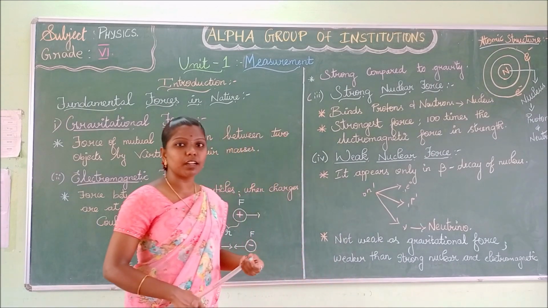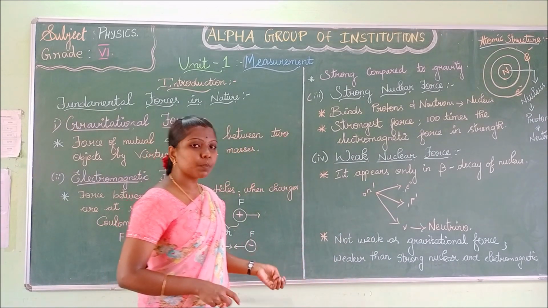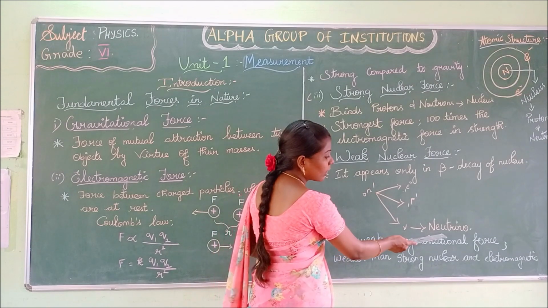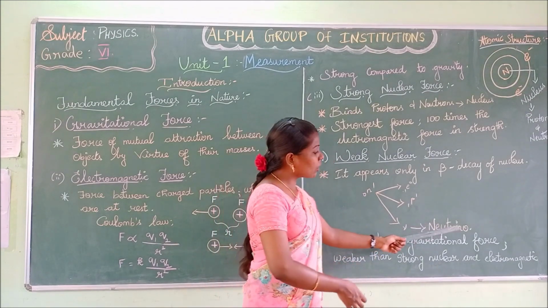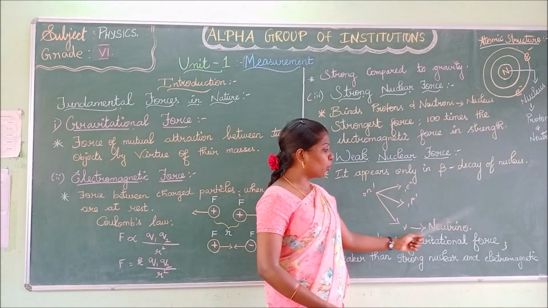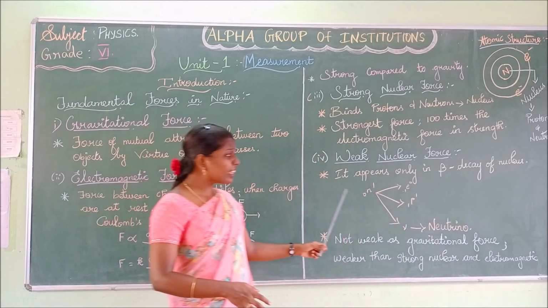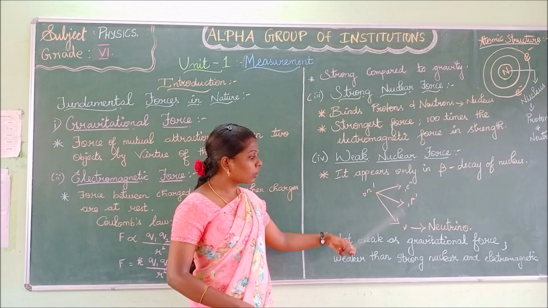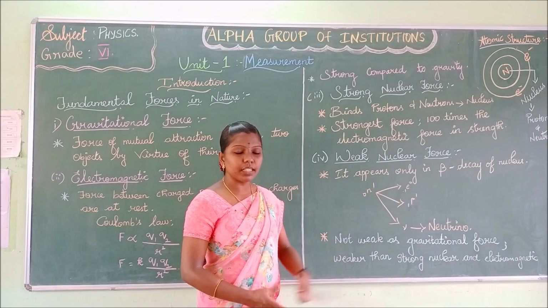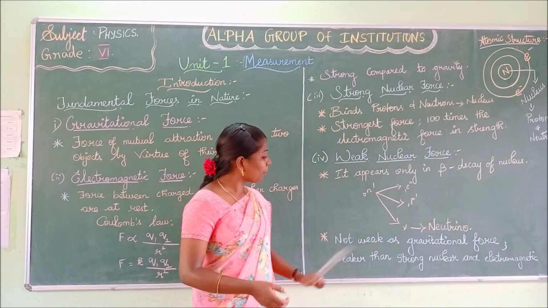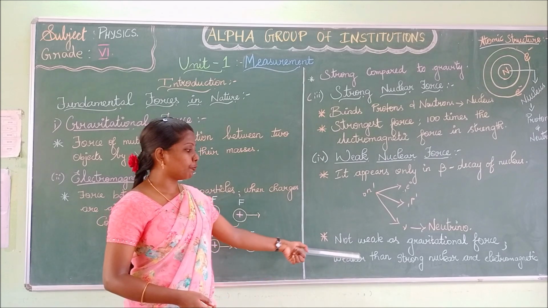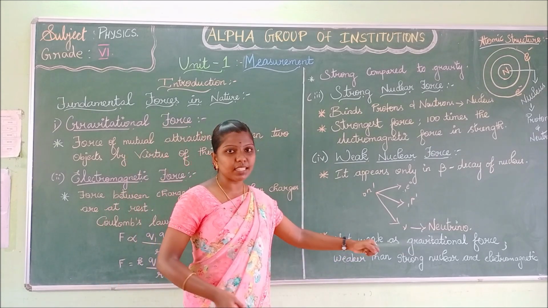Neutrinos are uncharged particles. Say the word neutrino. Neutrino. The nucleus decays and emits an electron and an uncharged particle called a neutrino.